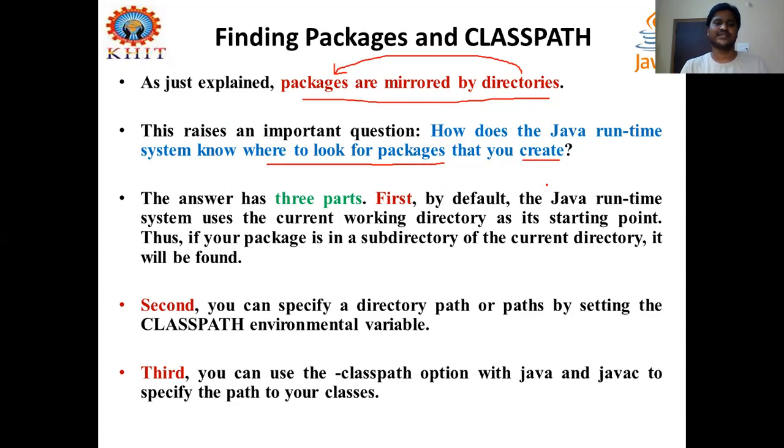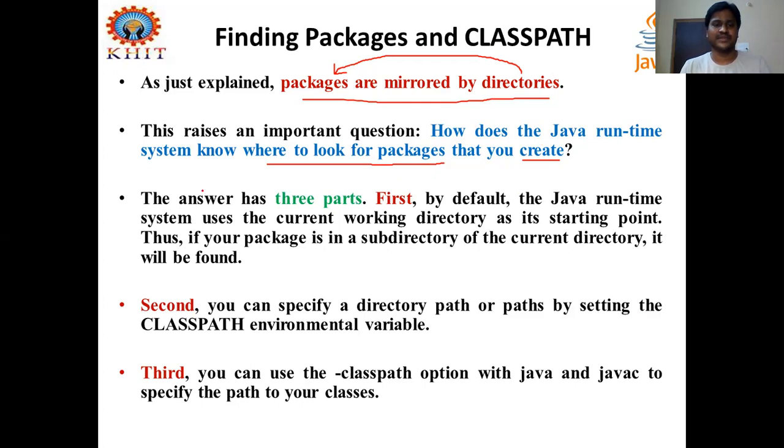You already created packages in your directory, or you are going to create packages. Generally, these packages contain classes, and classes contain methods. In your program, by importing these packages, you can use those classes and their methods for your program solution or problem solving. So how does the Java runtime system know where to look for packages that you create?